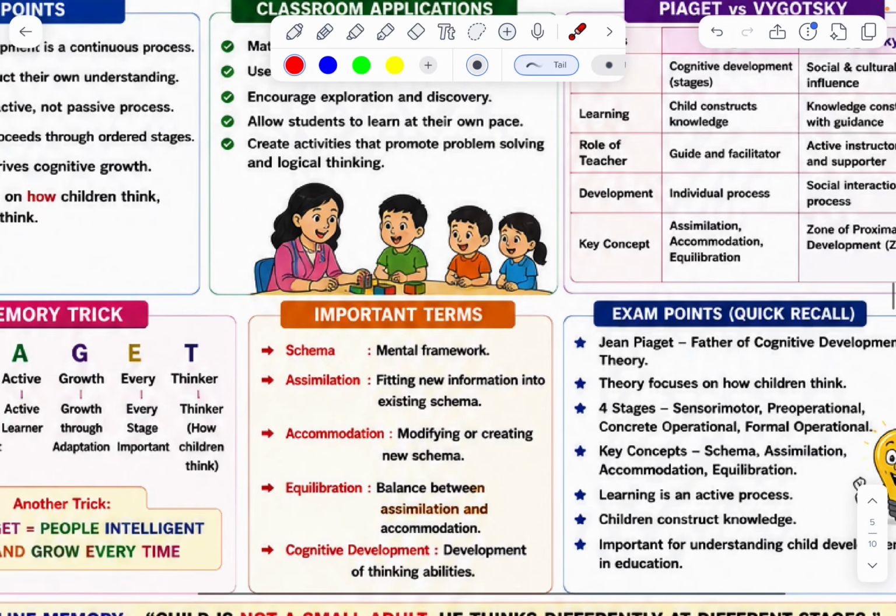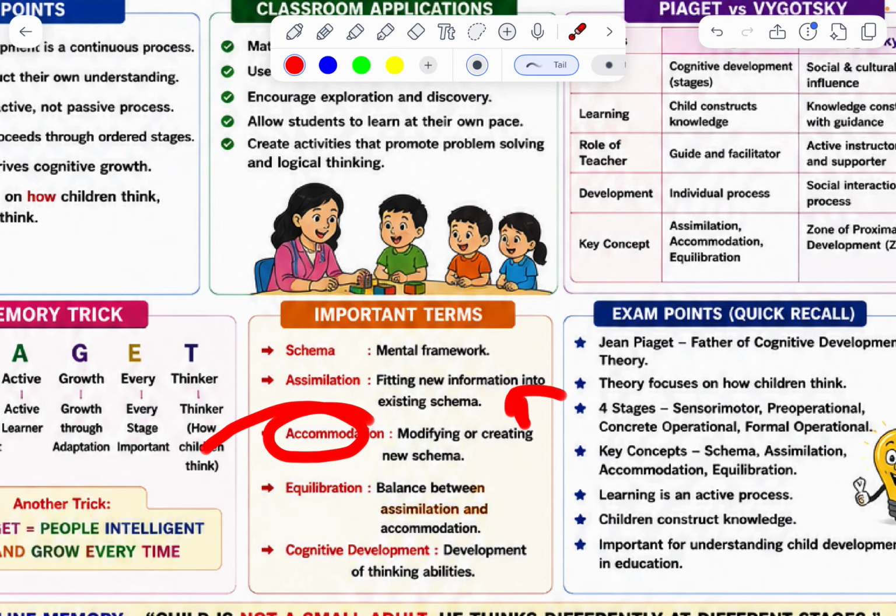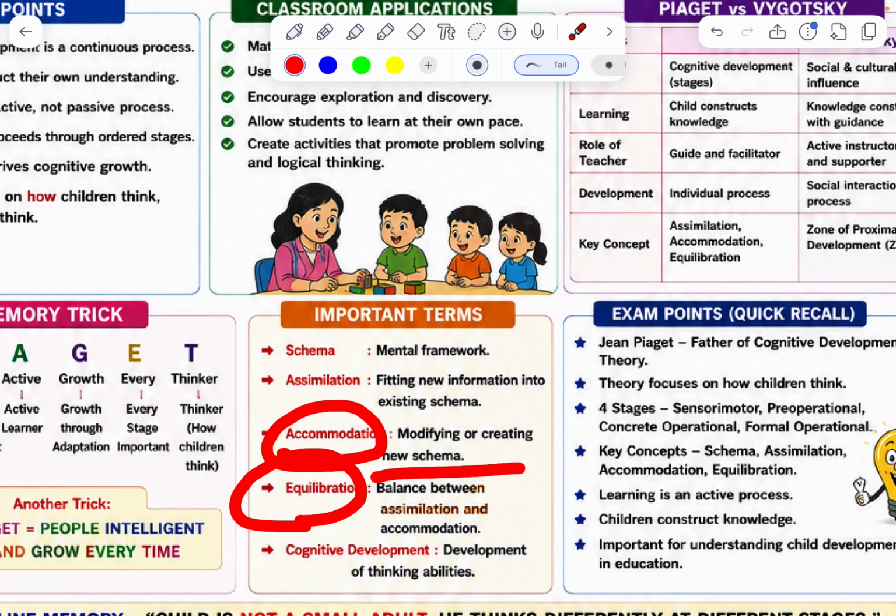Important terms. Schema means mental framework. Assimilation: fitting new information. Accommodation: modifying or creating new schema. Suppose in a child's mind some points are added, then his thoughts will be changed. Equilibrium: balance between these two.